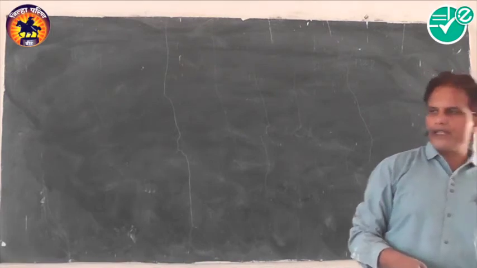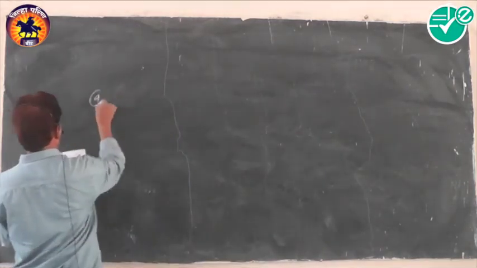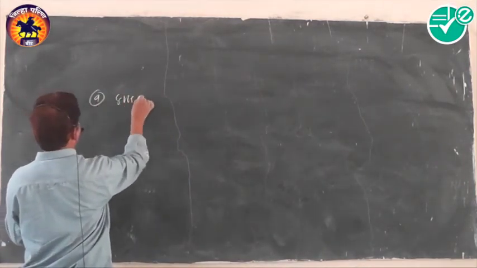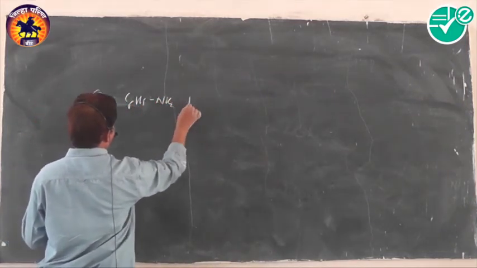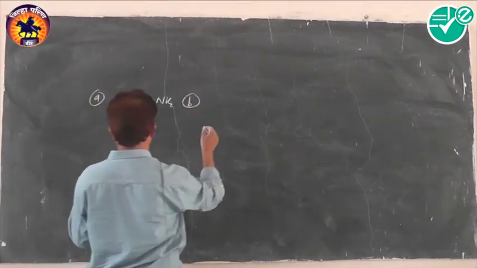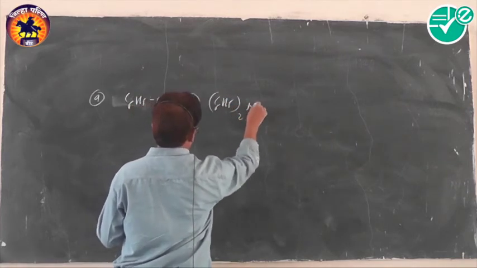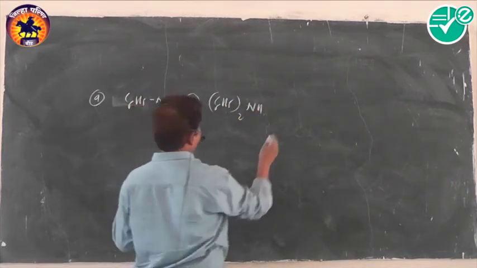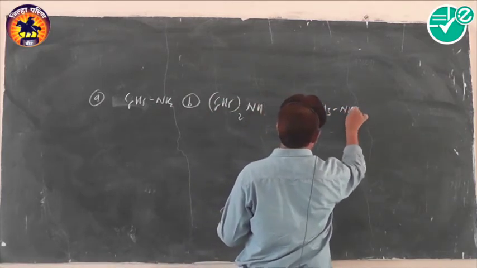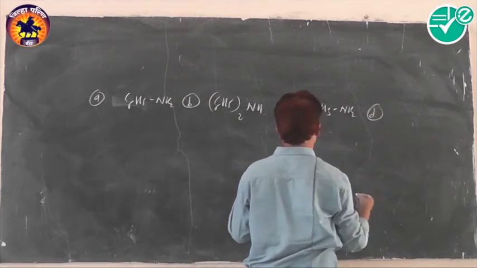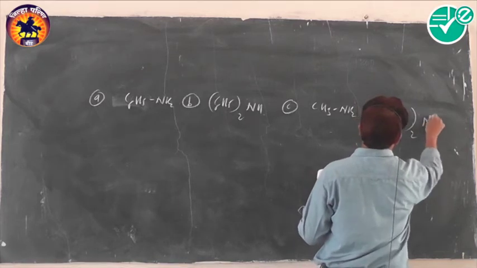Which is most basic? Option A, C6H5NH2. B, (C6H5)2NH. Then C, CH3NH2. And option D, (CH3)2NH.